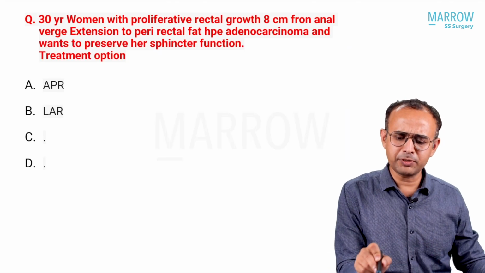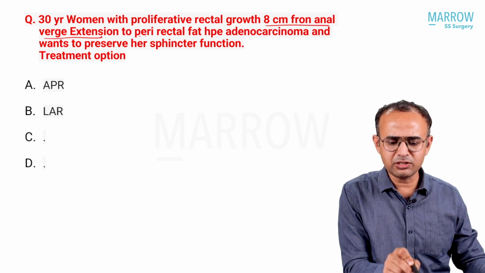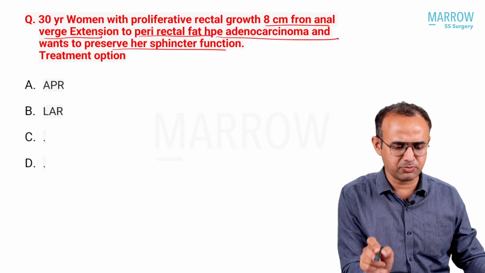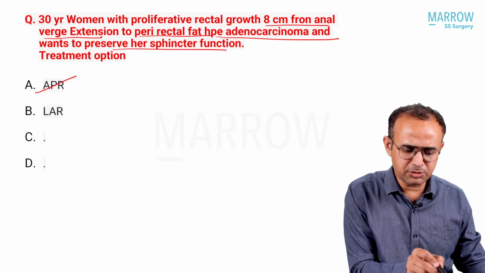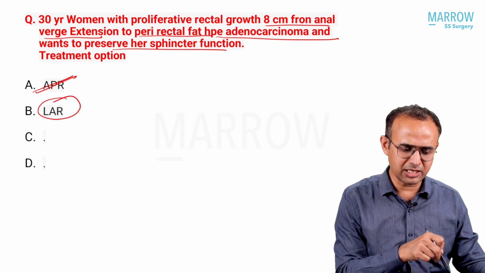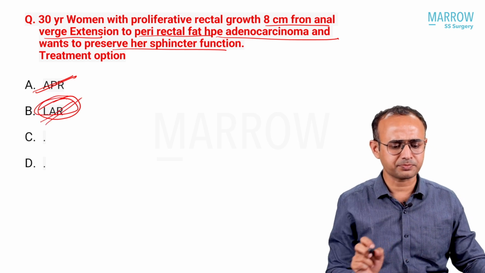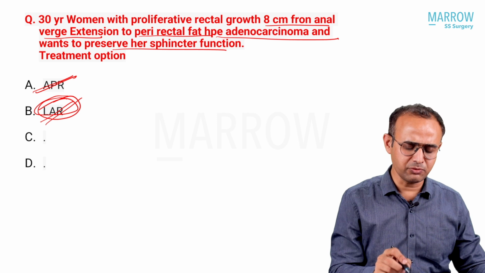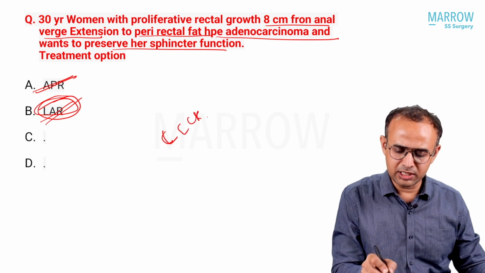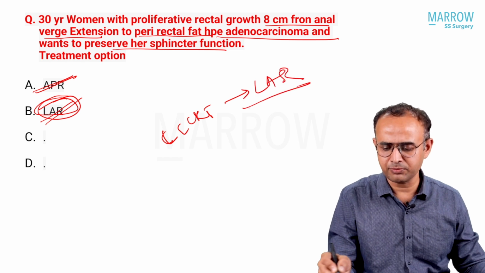A 30-year-old woman with a polypoidal anal growth 8 cm from the anal verge, extension into perirectal fat, histopathology is adenocarcinoma, and she wants to preserve her sphincter. The options: APR is sphincter cutting surgery, LAR is sphincter preserving. So LAR is a better option. But a still better option will be long course chemo RT followed by LAR for this kind of case.